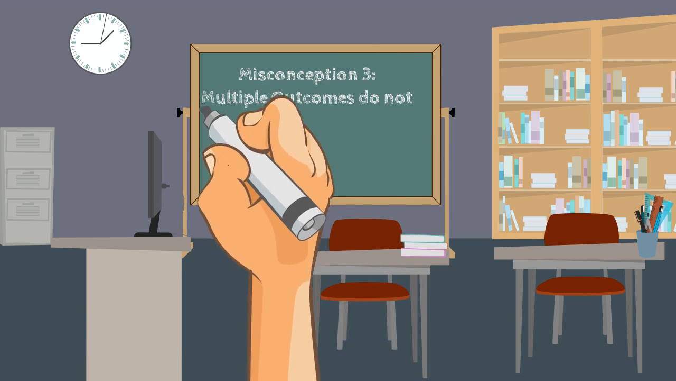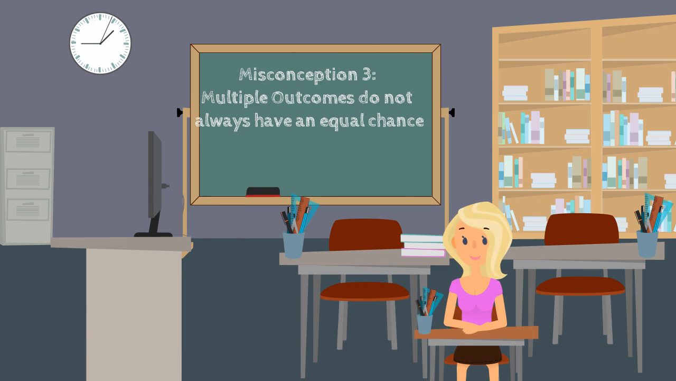The final misconception that we encountered is the assumption that in a situation with multiple outcomes, each outcome has an equal chance of occurring. This misconception is somewhat due to the fact that teachers often only use examples of probability, such as tossing a die or flipping a coin, where this is the case.